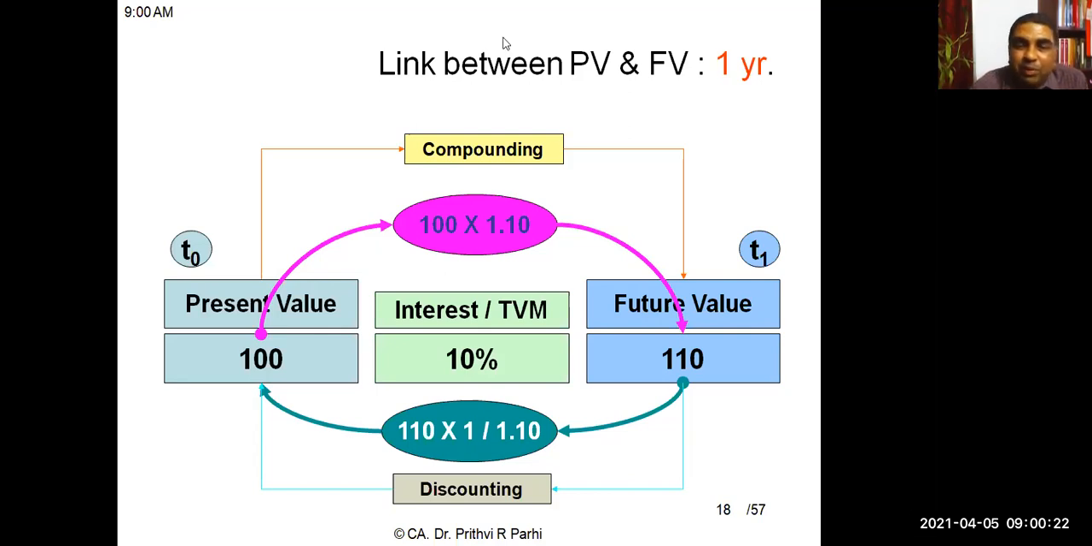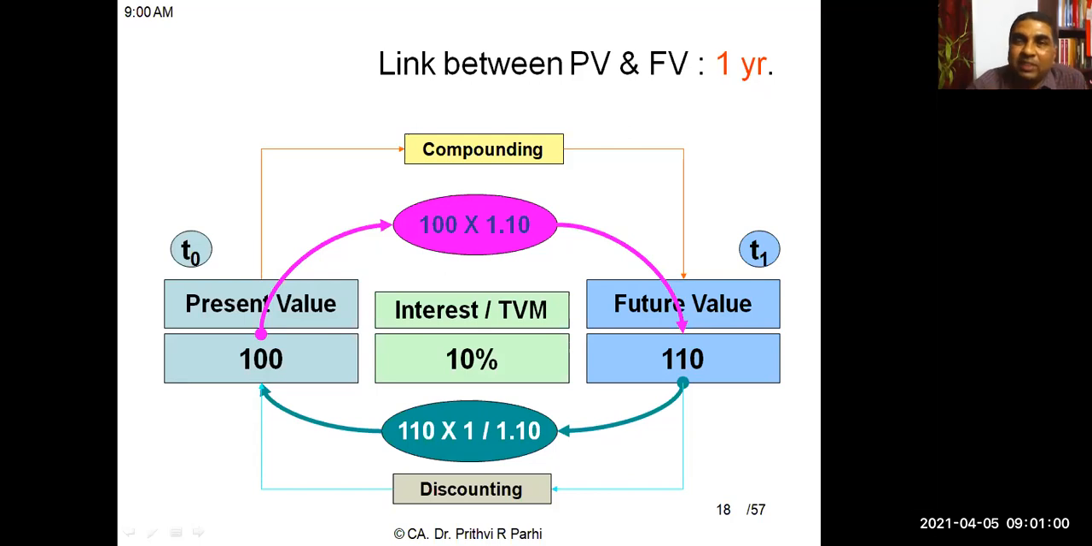The concept of moving from one time point to another point may be called a compounding or a discounting concept. When we convert present value to future value, that concept is called, who can tell me? That means converting present value to future value. Can anyone tell me? Compounding. And compounding, right? And the concept of moving from future value to present value?